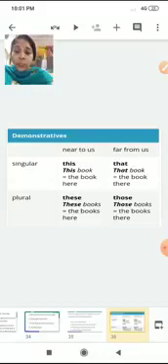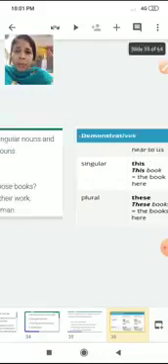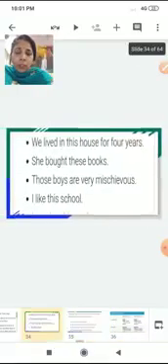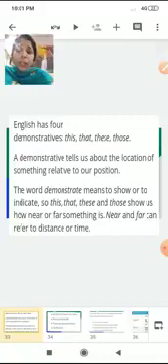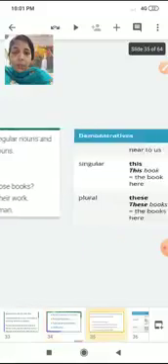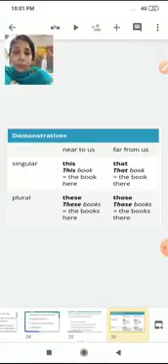So I hope students this demonstrative determiners is quite clear. It tells you more about the proximity. It tells you about the location of something relative to our position. Now, we also understood that this, that refers to singular nouns, whereas for plural we mainly use these and those.